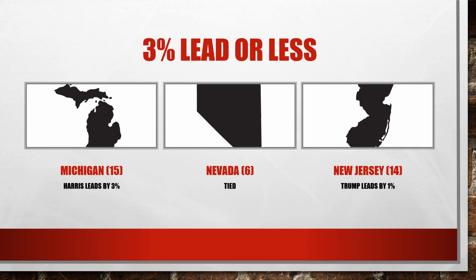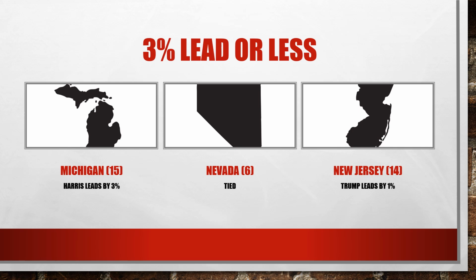So, Michigan, 15 votes in the Electoral College. Harris is leading by 3%. We won't forget Gretchen Whitmer, the governor of Michigan, who has been discussed as a running mate, but she didn't make it or decided not to do this. So that's the story behind it. But Michigan is a battleground state.